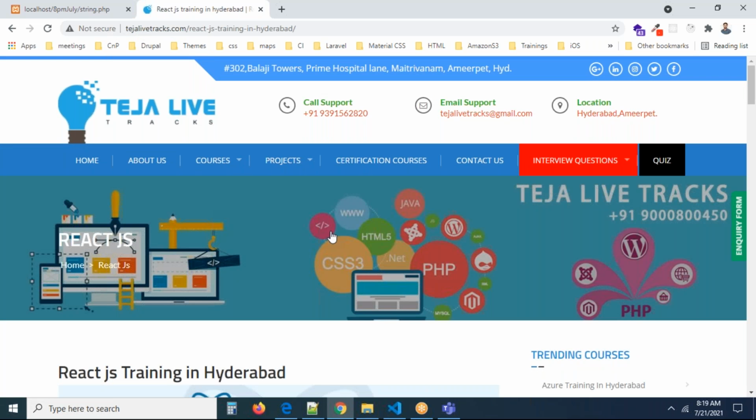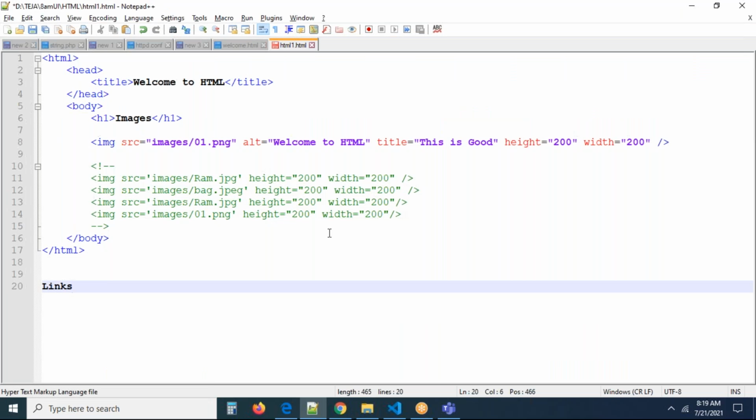I am by default in the home page. When you are clicking the link, you are going to be redirected to some other page. I want to redirect from one location to another location. For this situation, or simply if you want to call it navigation, navigating from one location to another, links are going to play a vital role. This is the purpose of the link tag.